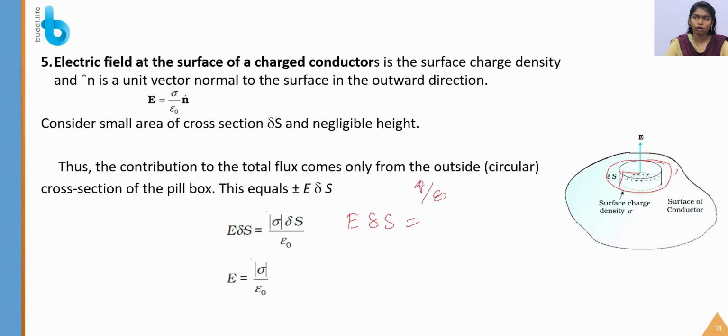Gauss law says phi is equal to Q by epsilon naught. So what is the value of Q? It is surface charge density into the area, that is sigma delta S divided by epsilon naught. So E is equal to, delta S gets cancelled, so E is equal to the magnitude of sigma divided by epsilon naught.